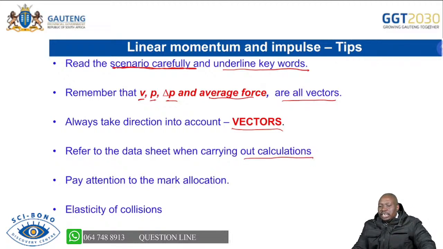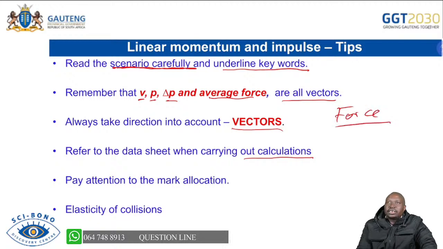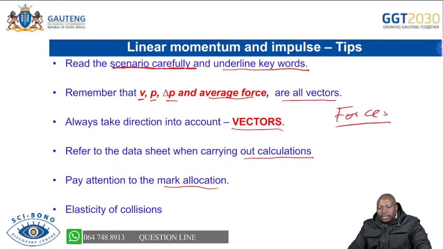I've shown you the data sheet for this question, which was the data sheet on forces. You must know where to go and get the formulas. Also pay attention to the mark allocation. For routine questions, you will have your 3 marks: your formula, your substitution, and your answer with correct unit.